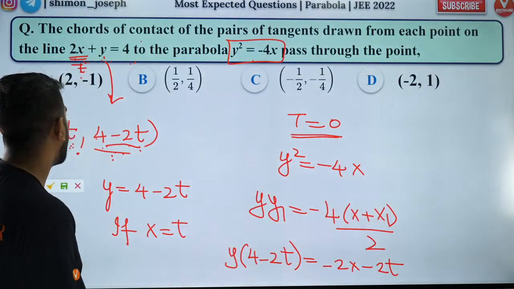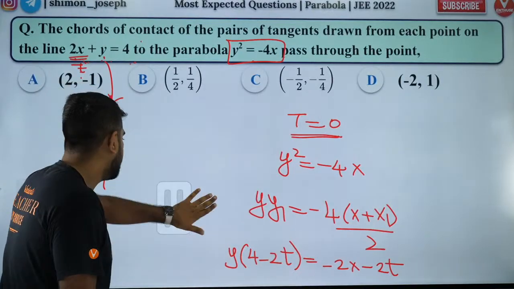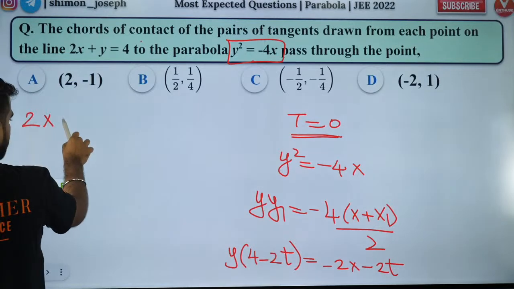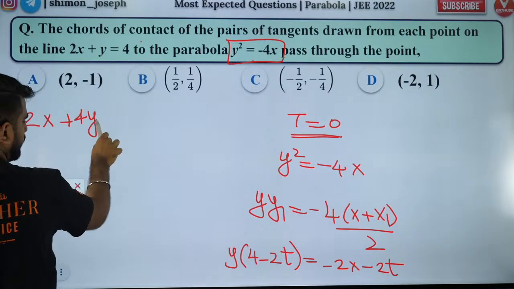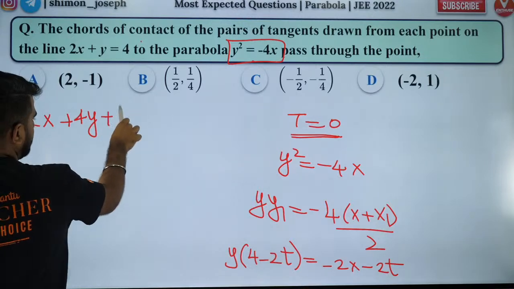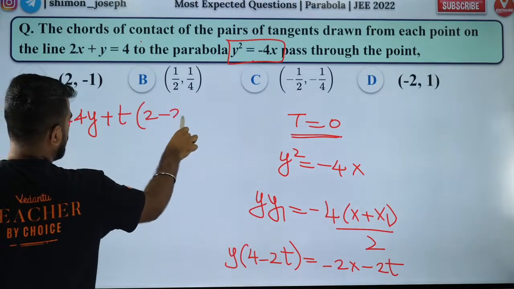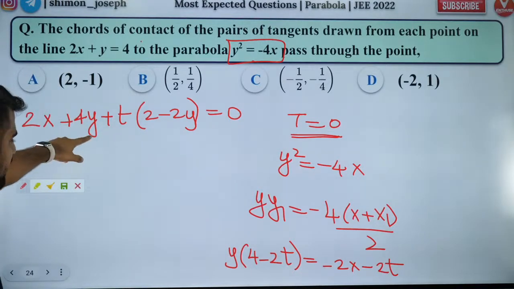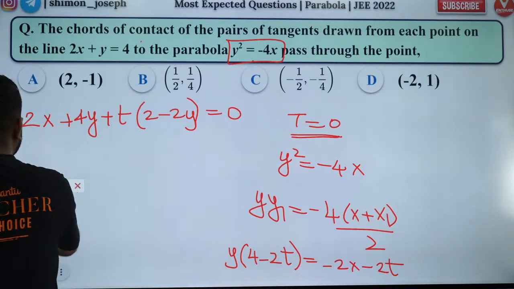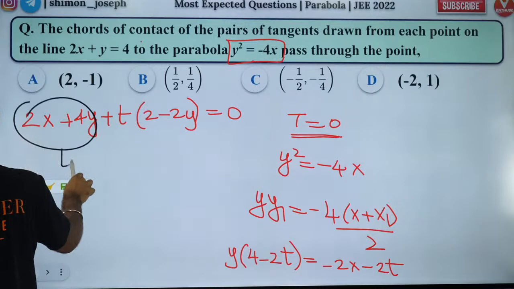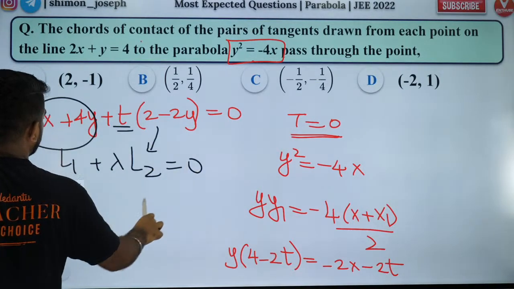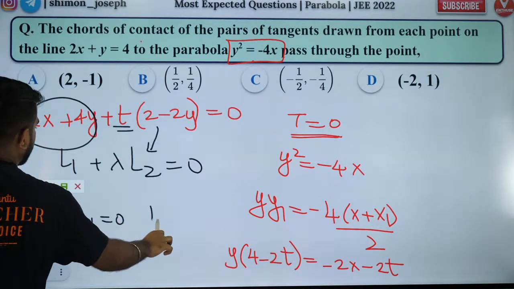So if I simplify it, what will I get? I will get 2x plus 4y, then plus t into (2 minus 2y) is equal to 0. Is that right? 2x plus 4y plus t into (2 minus 2y) equal to 0. So now this is a family of straight lines, L1 plus lambda L2 equal to 0, with t as lambda. So they pass through the intersection of L1 and L2.